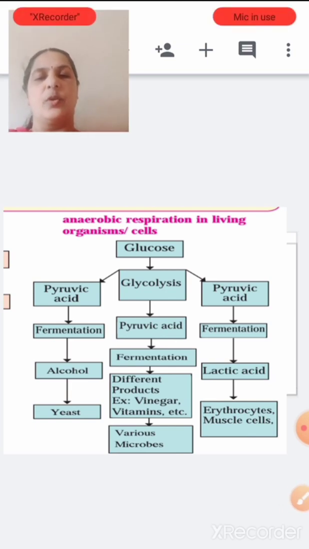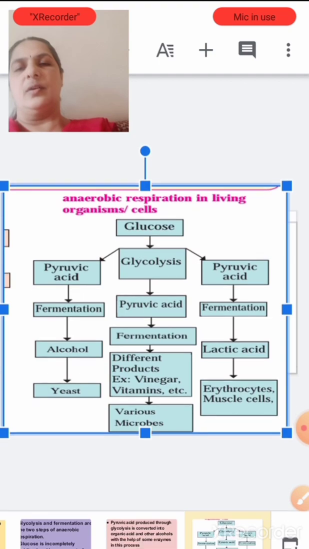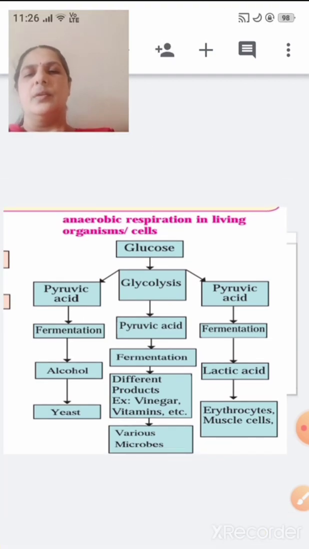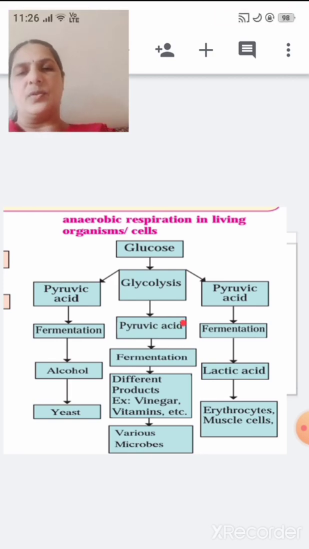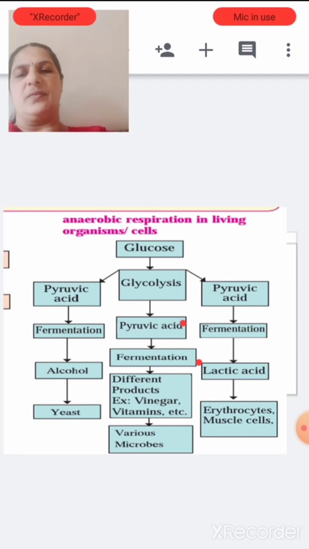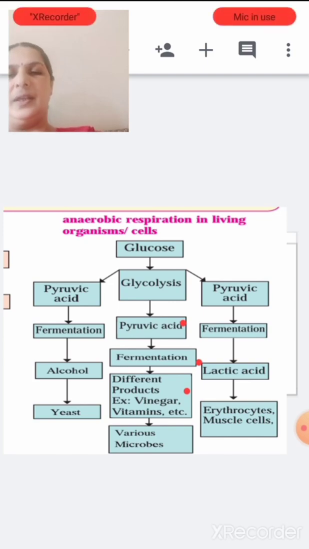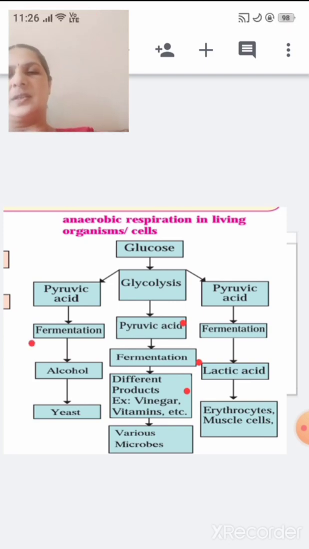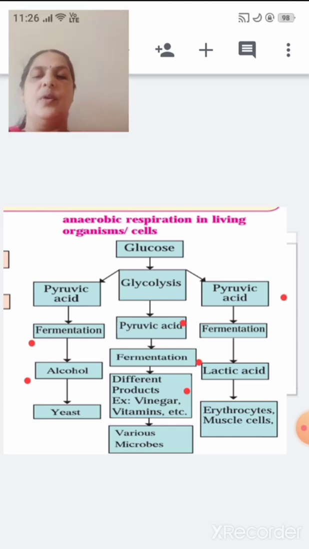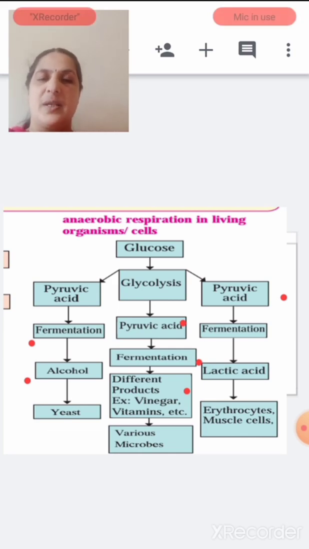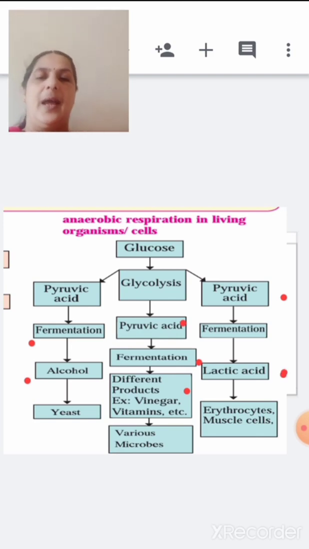So see, in some of the microbes, what happens? The glucose enters the glycolysis process, and from there it is converted into pyruvic acid, and there it undergoes fermentation, and you will get different products like vinegar, vitamins, etc. And this pyruvic acid, in yeast, in the process of fermentation, is converted into alcohol. And this pyruvic acid in some of the erythrocytes, that is red blood cells, muscle cells, etc., undergoes fermentation, and what is produced? Lactic acid.